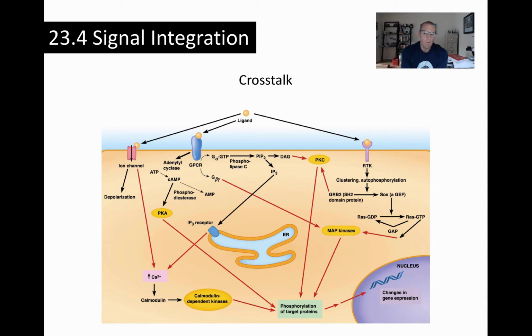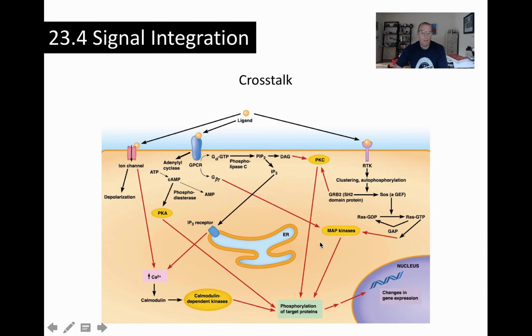As you can see, and as we've talked about, a single receptor like this GPCR here can activate numerous pathways converging on the same molecules. For example, the GPCR here can move through this PKA-dependent pathway to phosphorylate a whole bunch of proteins. It could work through beta-gamma G protein subunits to activate the MAP kinase cascade, and in turn result in the phosphorylation of target proteins. Activation of this RTK could lead to activation of PKC, the MAP kinase pathway.